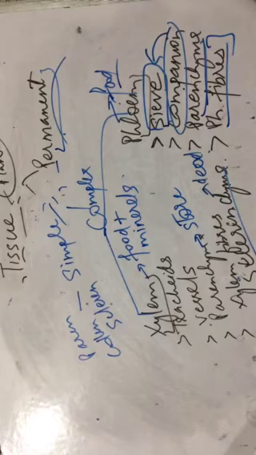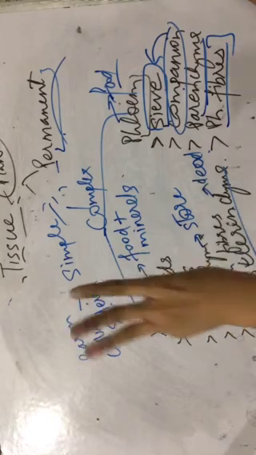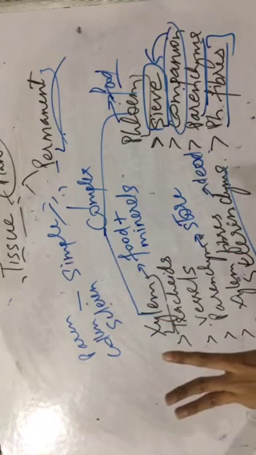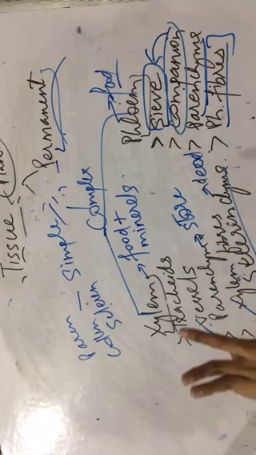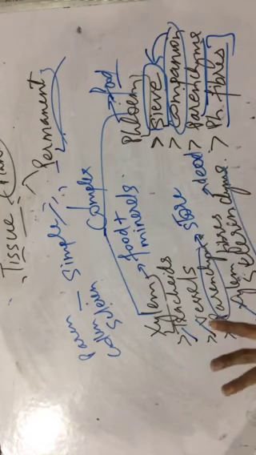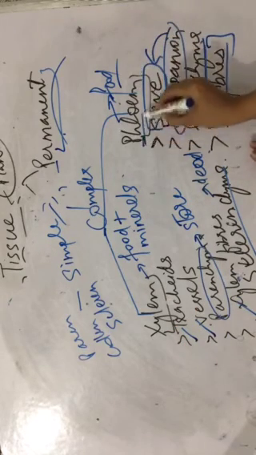Alright. Now, xylem is basically dead. Why? Because it is made up of three dead cells. Sclerenchyma or xylem fiber is dead. Tracheids are dead, vessels are dead. Only parenchyma is living. Three dead cells, xylem as a whole is dead. Phloem is known as living. Why living?